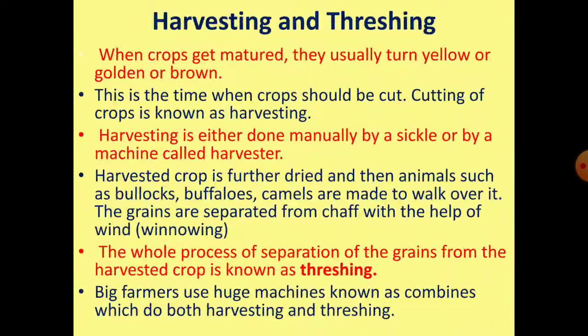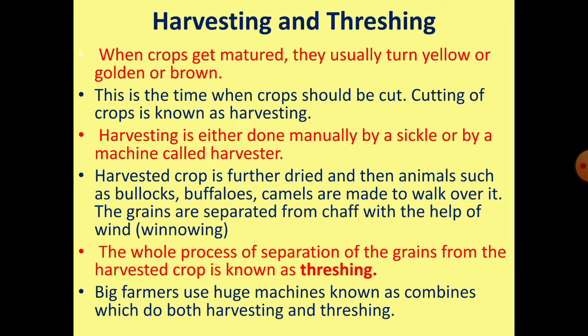Harvesting and threshing. When crops get matured, they usually turn yellow or golden brown. This is the time when crops should be cut. Cutting of crops is known as harvesting. Harvesting is either done manually by a sickle or by a machine called harvester.